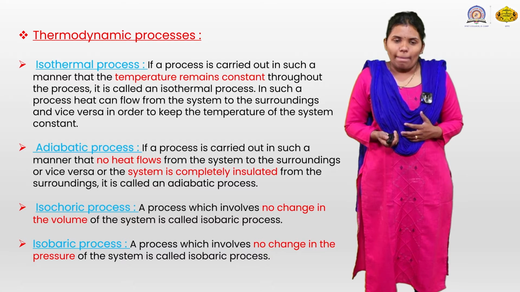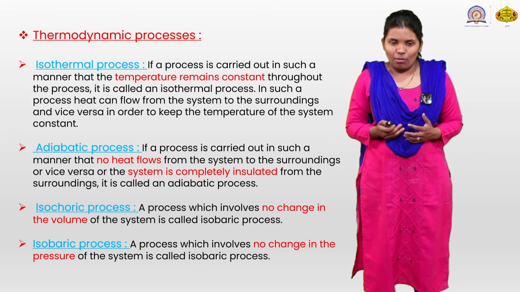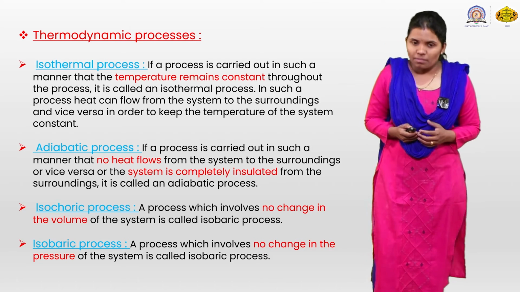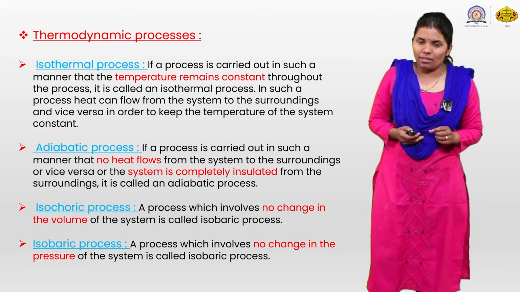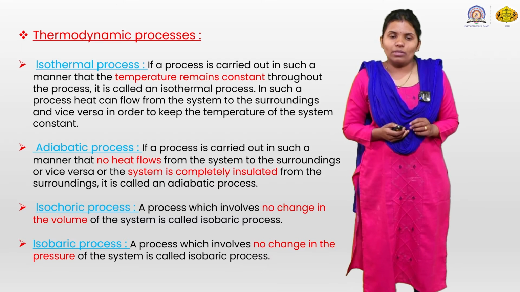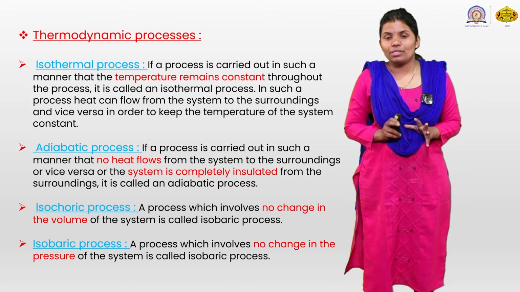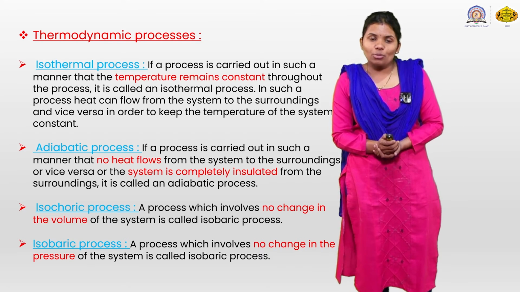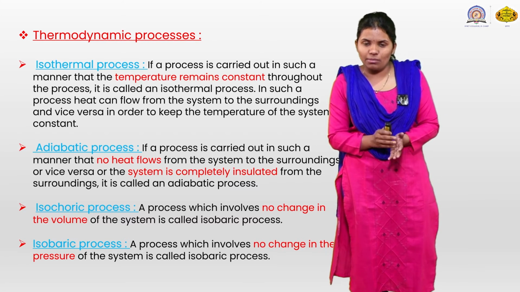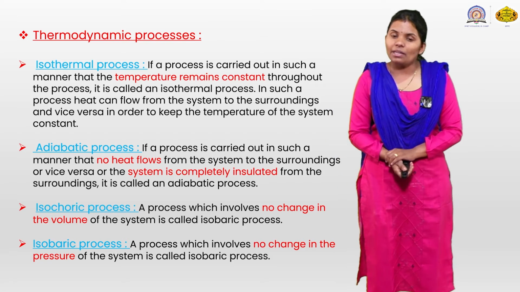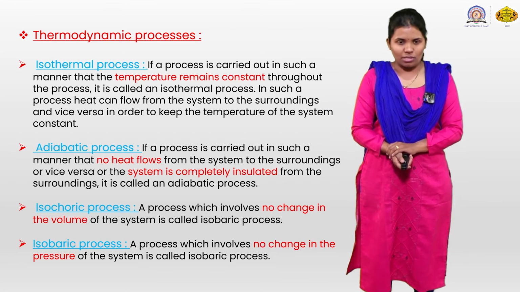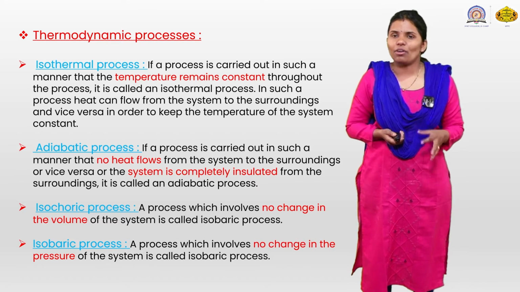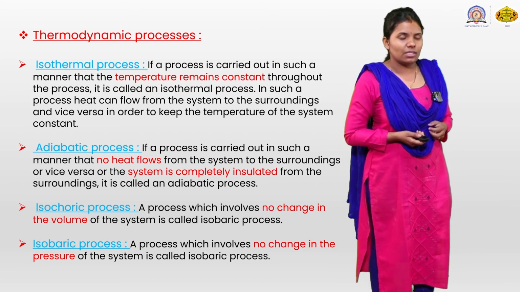Thermodynamic processes. There are different types of processes: isothermal, adiabatic, isochoric and isobaric. In an isothermal process, the process is carried out in such a manner that the temperature remains constant throughout. In such a process, heat can flow from the system to the surroundings and vice versa in order to keep the temperature of the system constant. So delta T is equal to 0, or constant, as the derivative of a constant is 0.